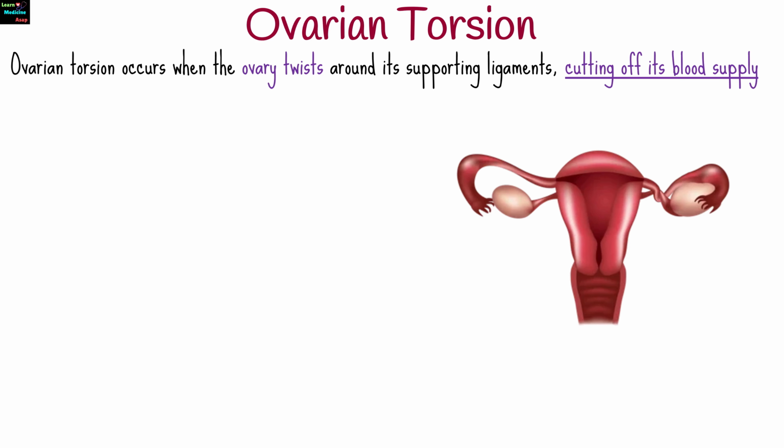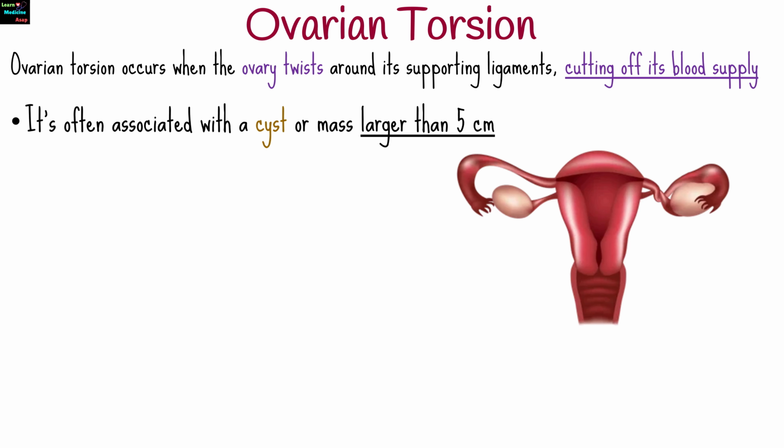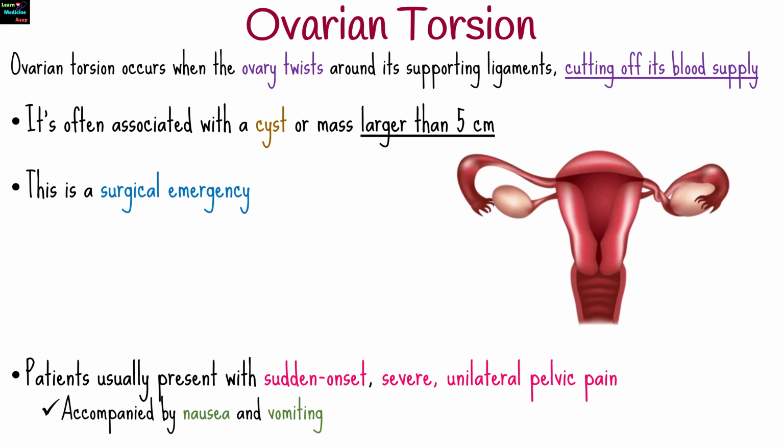Ovarian torsion occurs when the ovary twists around its supporting ligaments, cutting off its blood supply. It's often associated with a cyst or mass larger than 5 centimeters. This is a surgical emergency. Patients usually present with sudden onset, severe unilateral pelvic pain, often accompanied by nausea and vomiting. Prompt surgical intervention is needed to untwist or remove the affected ovary.